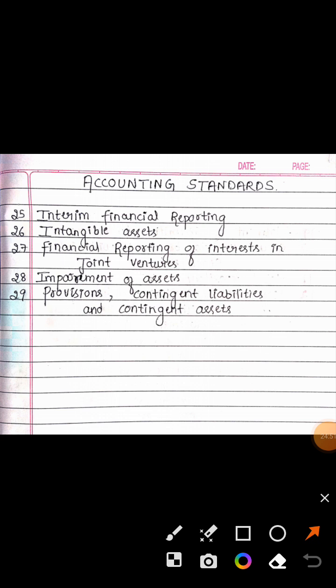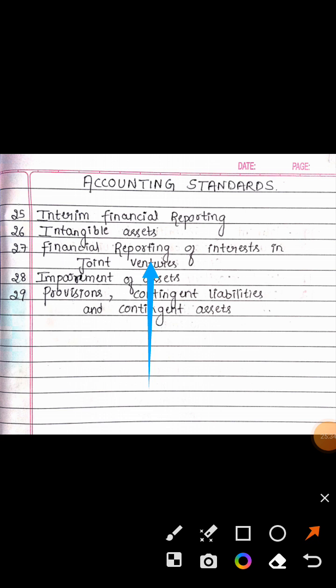So the next is AS 27. FR of interest in joint ventures. See, in just one line I have condensed it. FR is nothing but your financial reporting, okay? AS 27 is financial reporting of interest in joint ventures. How do you report interest in joint ventures? That is your financial reporting of interest in joint ventures.